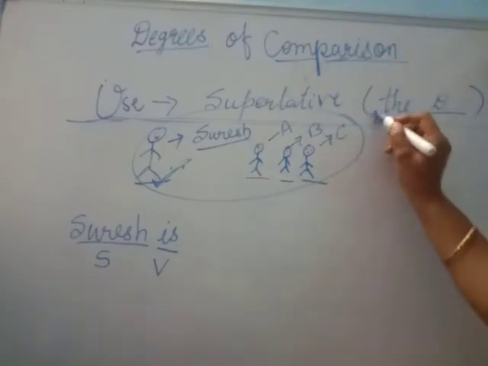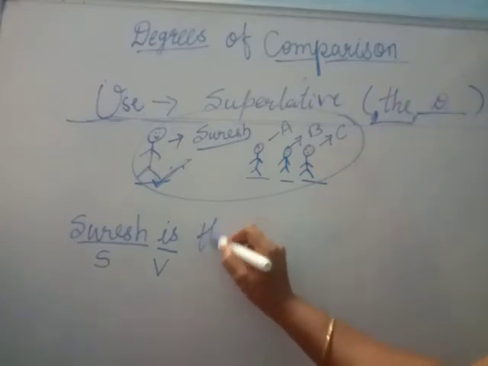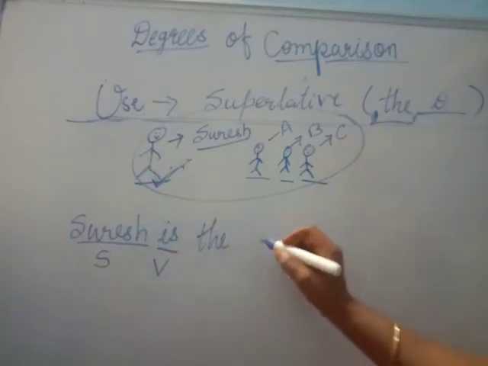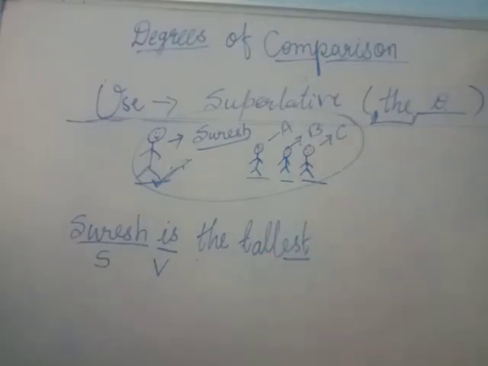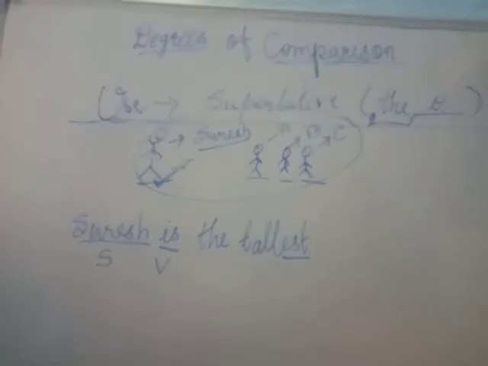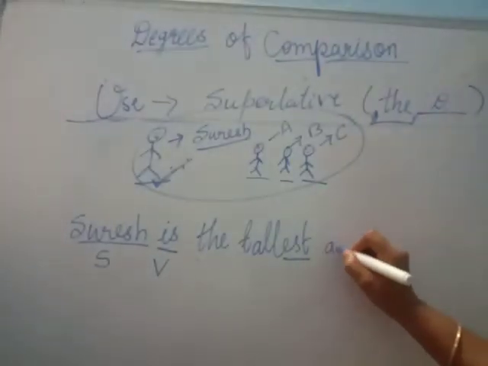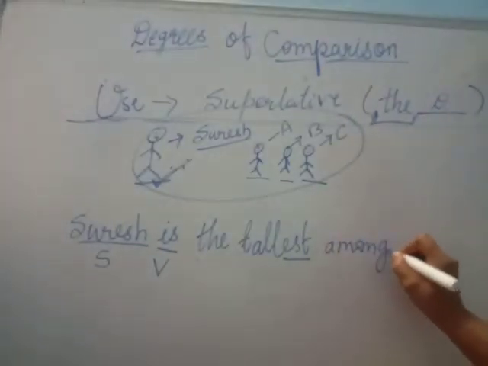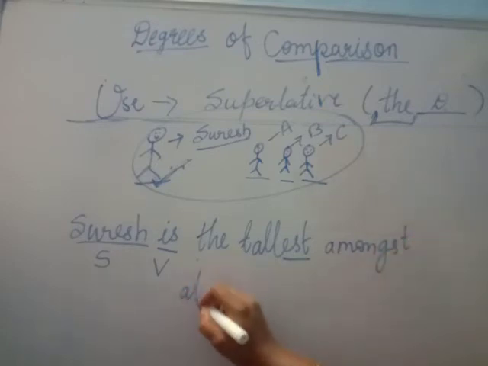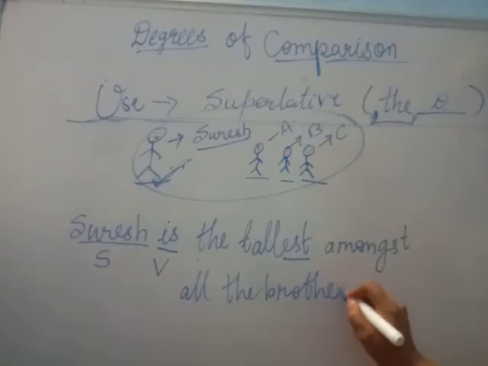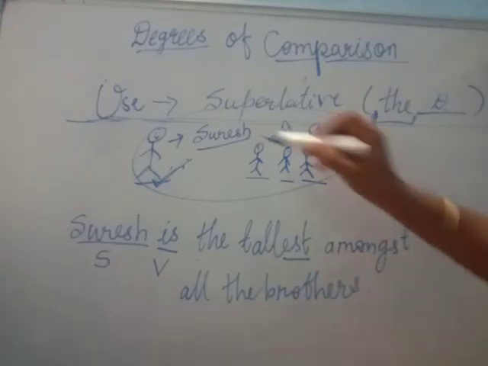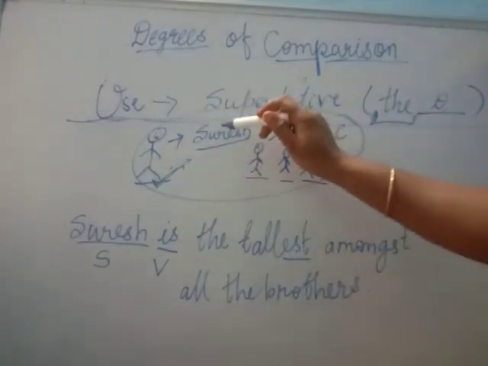So that is the superlative degree. But before that this the is very important, so we cannot skip it. Suresh is the tallest. We have added EST to the adjective. Suresh is the tallest amongst all the brothers. So what is the meaning of this sentence? Suresh सब में सबसे ऊंचा है.